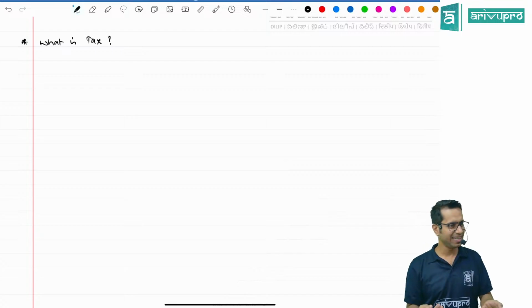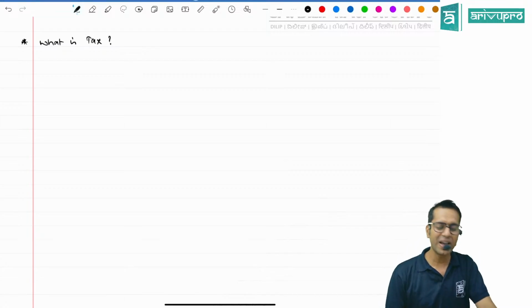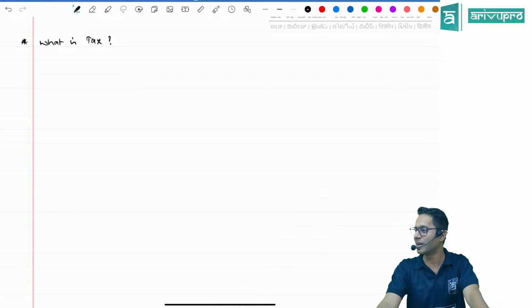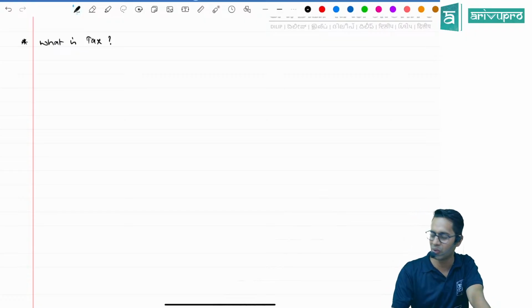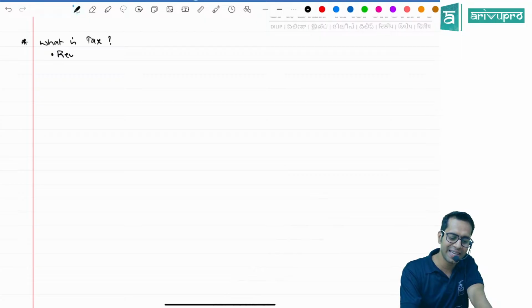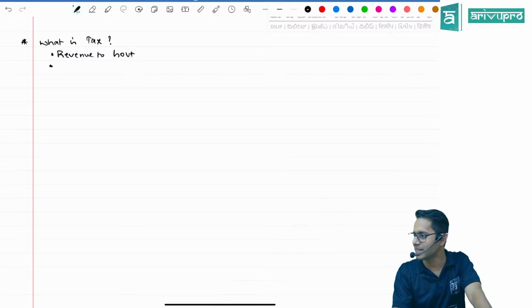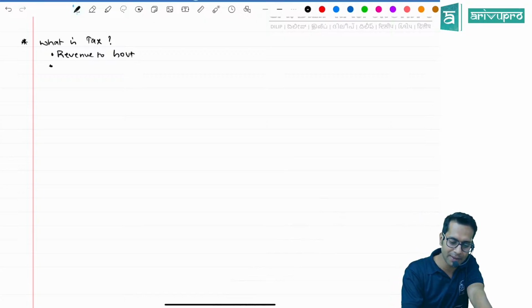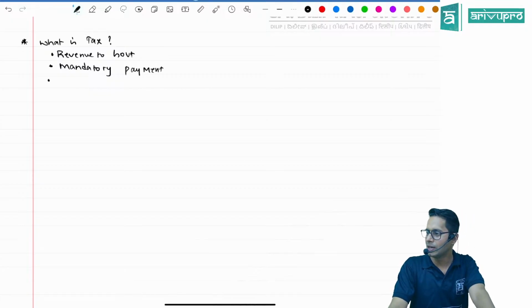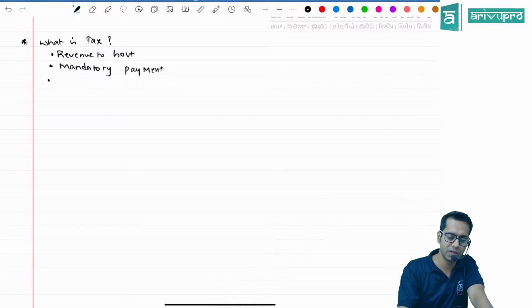Okay, online students are answering. Sir, tax is money burden on citizen, revenue to government. Something they are saying, it is revenue to government. What is tax? They are telling tax is mandatory payment. Priyadarshini says it is mandatory payment which you are making to government. You should also tell something. Contribution out of individuals' earning paid to government. Obligation, something they are telling. Citizens pay.